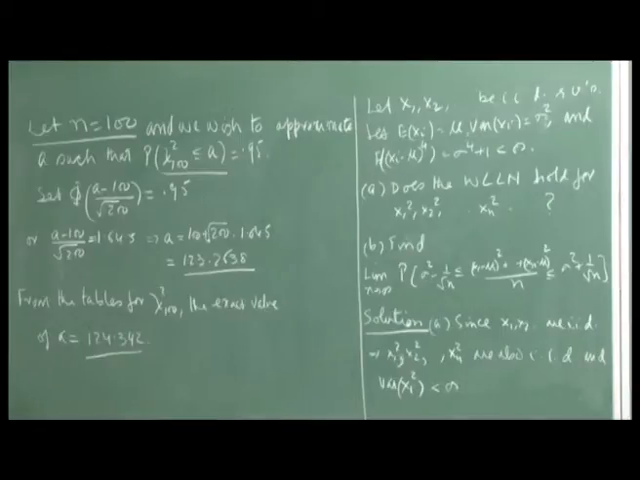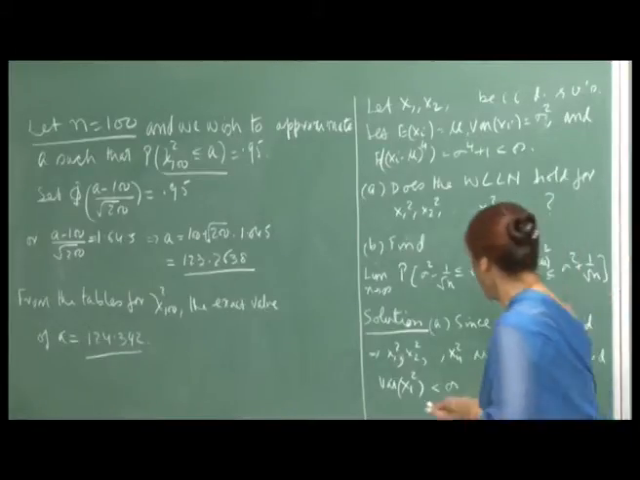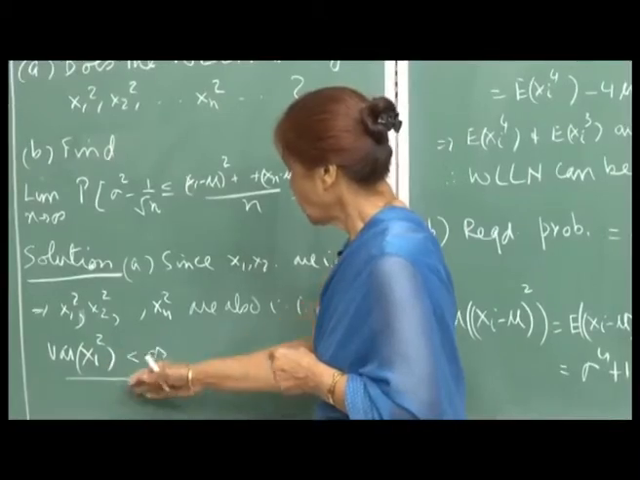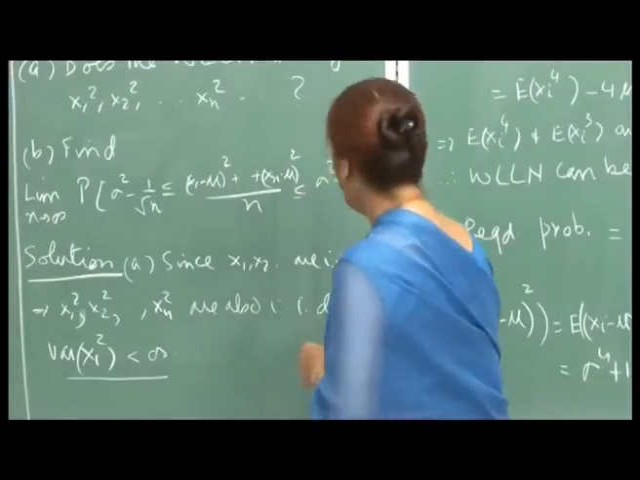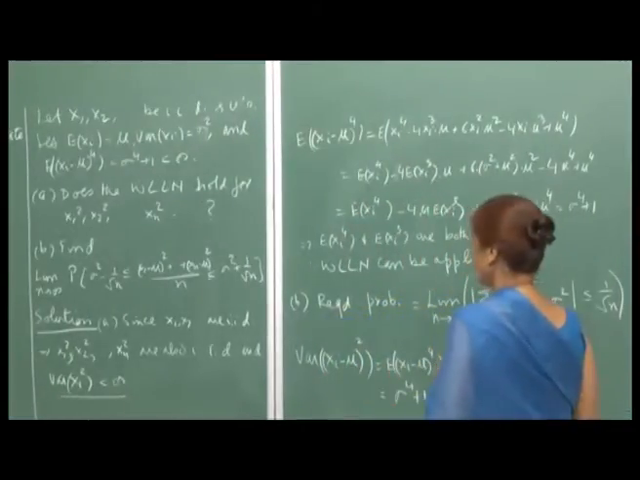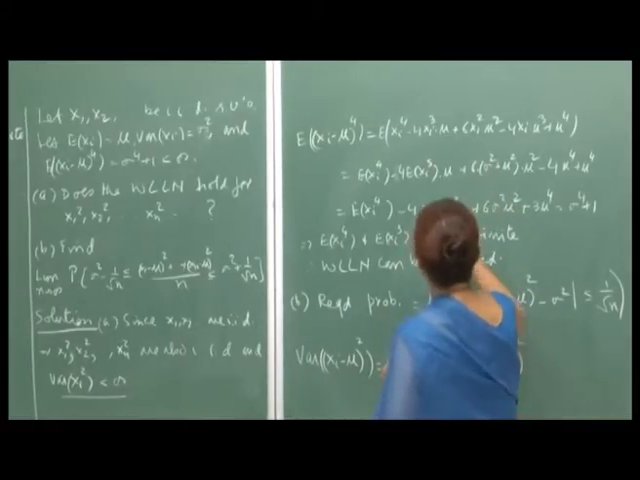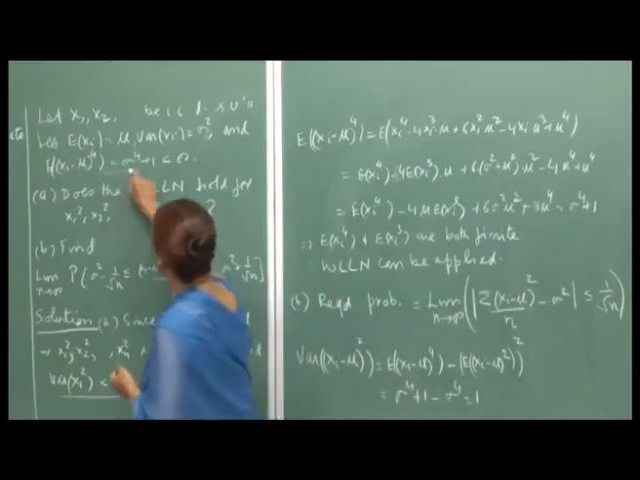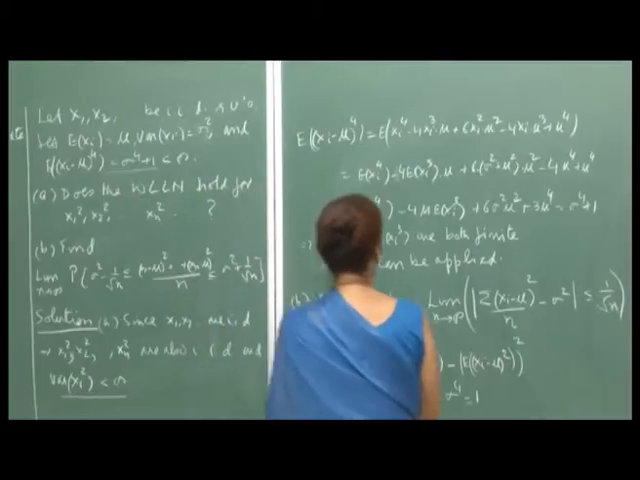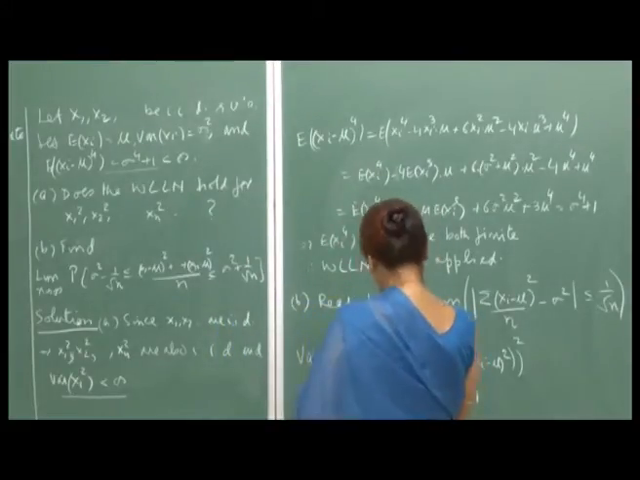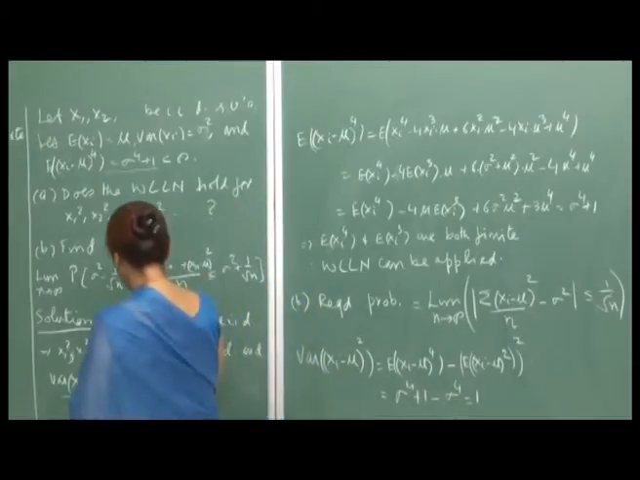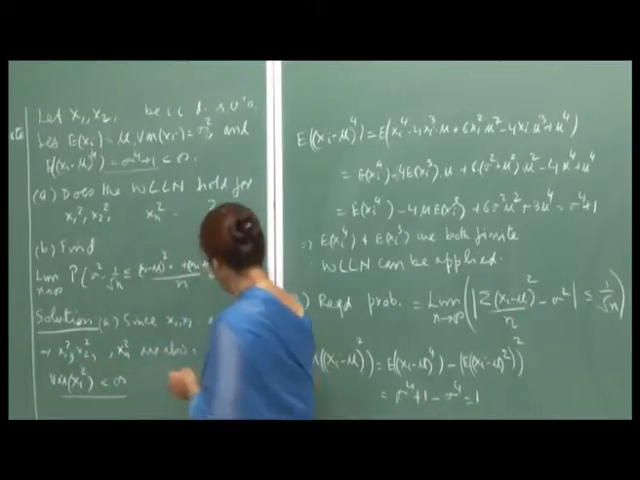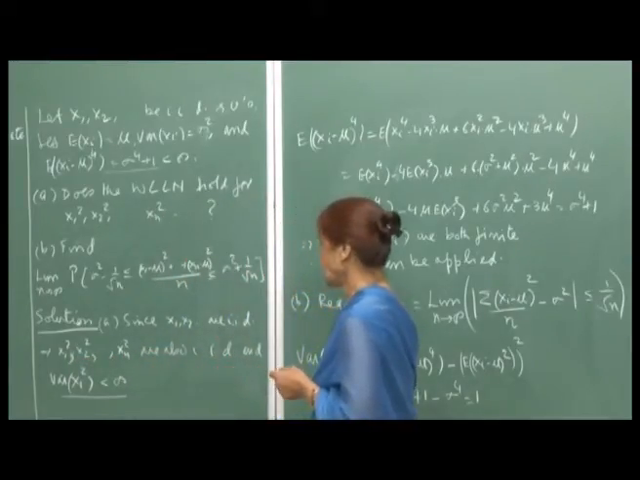So, for answering part A, I need to say that the variance of each Xi square is finite. And for this, I have made this calculation, using the expectation of (Xi minus mu) raised to 4, which is what you are given as sigma to the 4 plus 1. And we missed this point: for the weak law of large numbers, I need to say that these Xi squares are independent identically distributed and have finite variance.